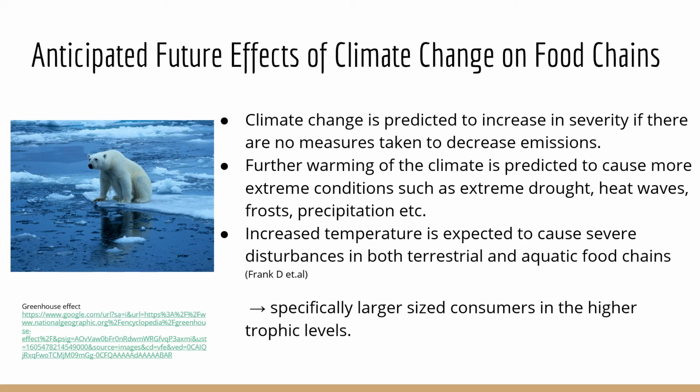Finally, we're going to give a couple examples of the anticipated future effects of climate change on the food chains. First off, climate change is predicted to increase in severity if there are no measures taken to decrease the emissions. Also, further warming of the climate is predicted to cause more extreme conditions such as extreme drought, heat waves, frost, precipitation, and etc. Increased temperature is expected to cause severe disturbances in both the terrestrial and aquatic food chains, specifically the larger size consumers in the higher trophic levels.